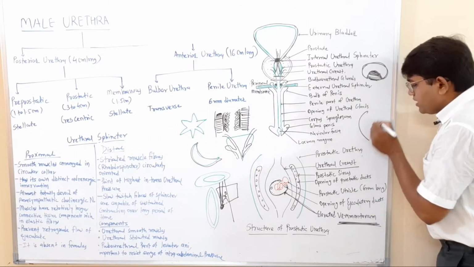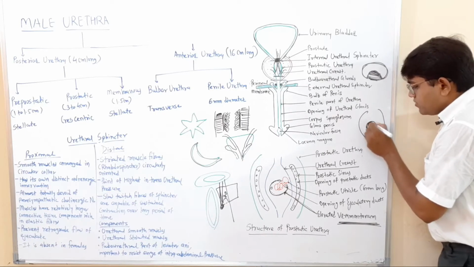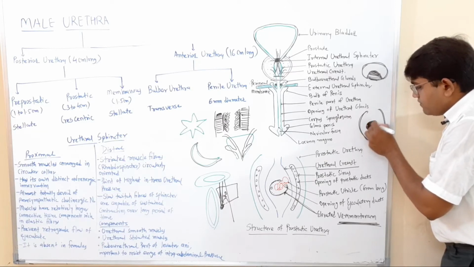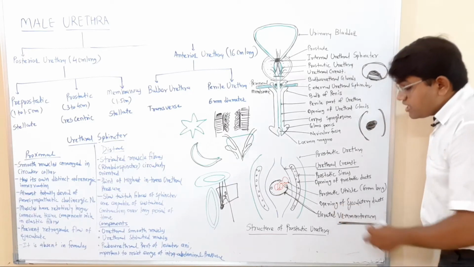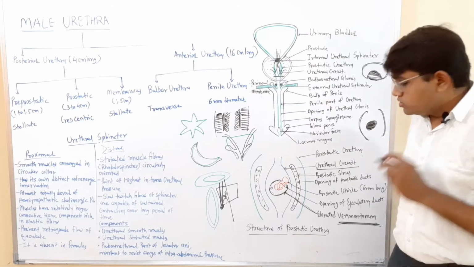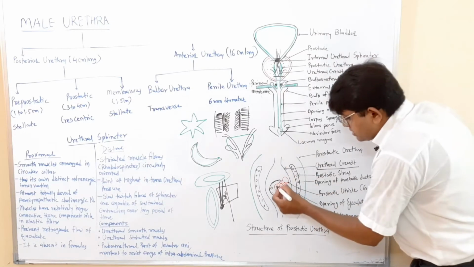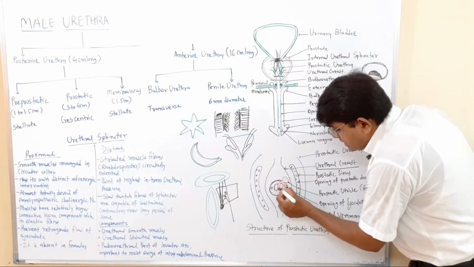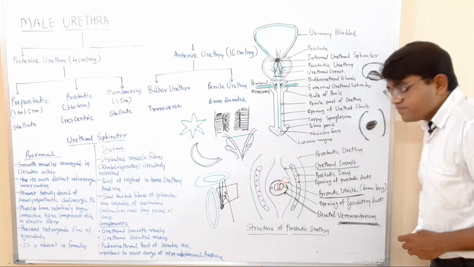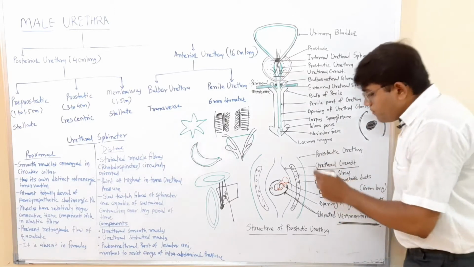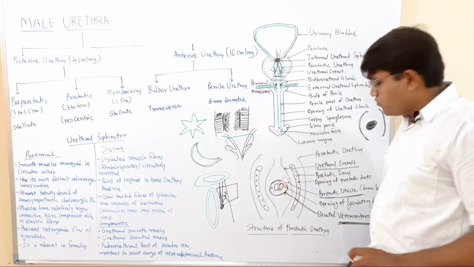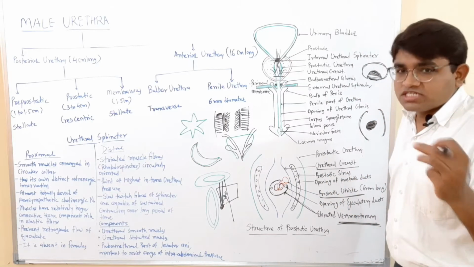The verumontanum is an elevated area within the urethral crest. In the central part of the urethral crest there is an elevated area, and this elevated area is the verumontanum. So why is there an elevated area here? Because in the verumontanum, in its central part, there is a slit-like opening of the prostatic utricle. The prostatic utricle opens into the verumontanum in a slit-like opening. What is the prostatic utricle? We will see just after that.